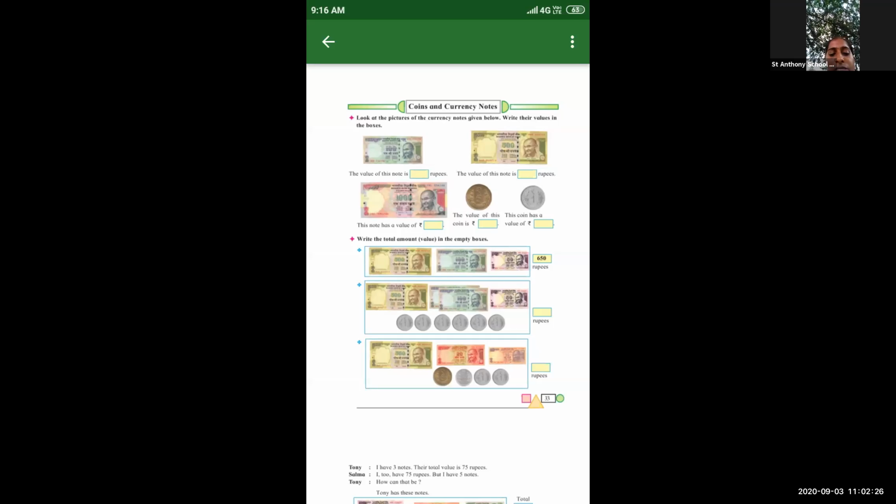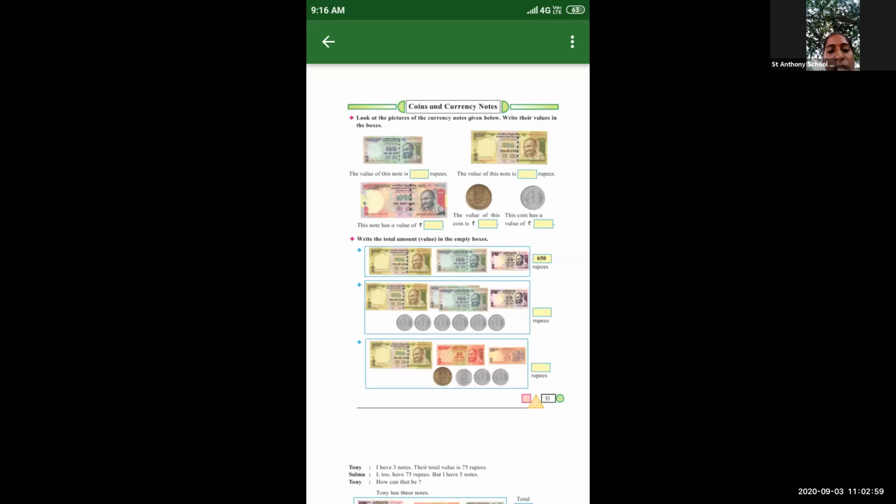Clear, everyone? What is the importance of notes and what is the use of that coins? Everyone understood? That means without money, without coins, without notes, you are not taking anything from the shopkeeper. Understood? Yes or no? Tell me. Okay, so now I'm going to ask you a question, students. Listen properly and then give me the answer.